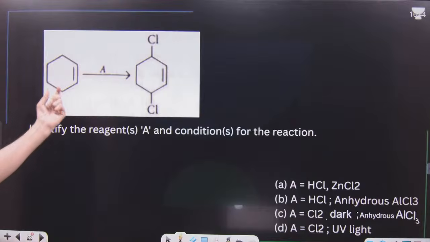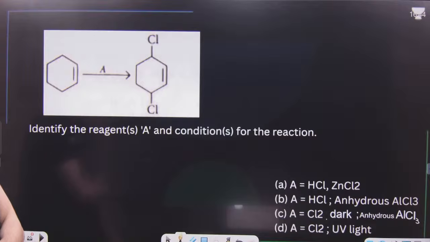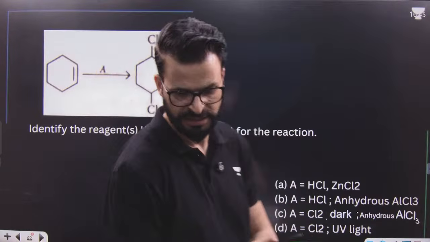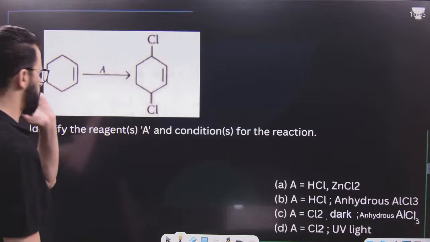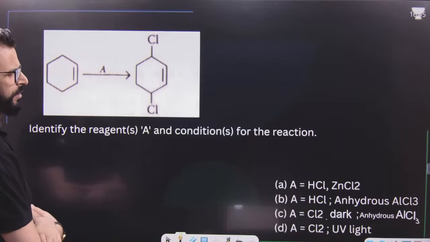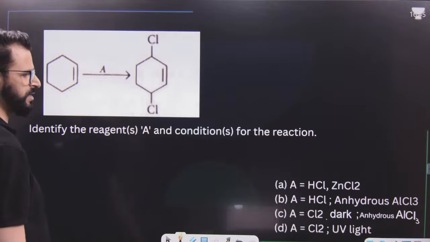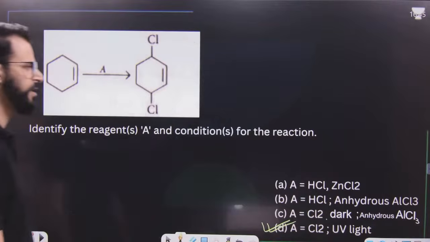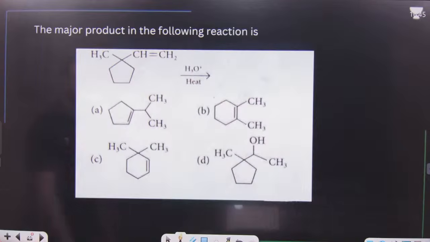After that, tell me from this to this, what are the reagents or the condition for the reaction? Which among these is the correct answer? This is a very, very simple reaction. It is simply allylic halogenation, allylic chlorination. And we know allylic chlorination takes place in presence of light or at high temperature. That means it is this one: chlorine in presence of light or chlorine at high temperature.